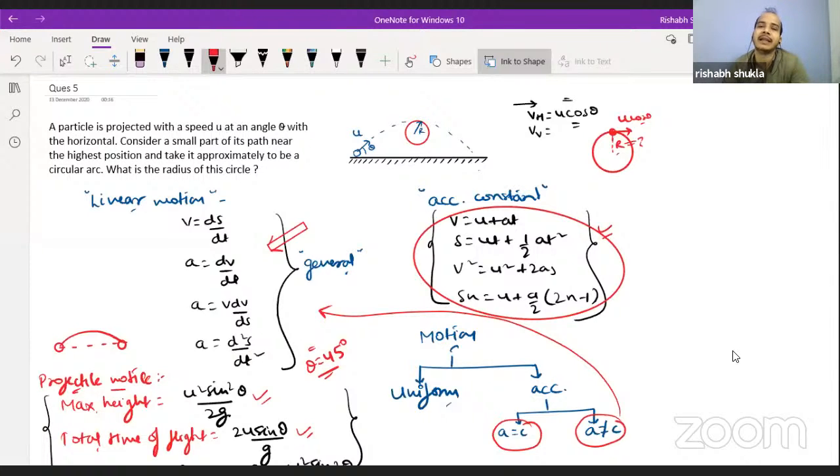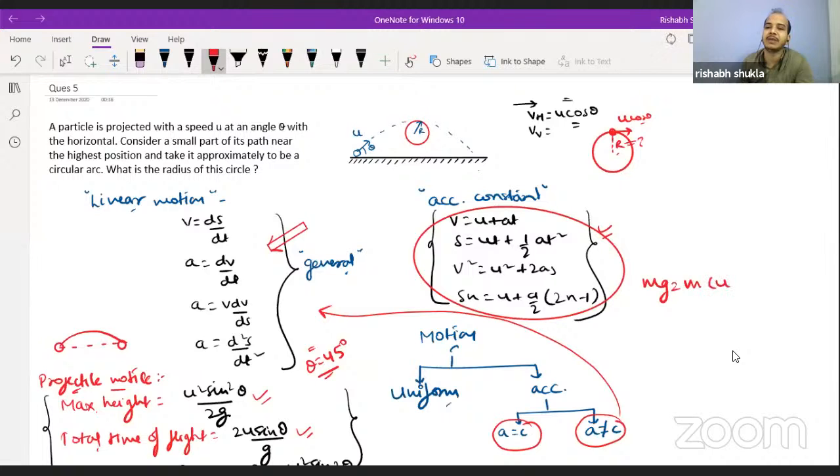In Newton's second law, we see that if the body is accelerating in a particular direction, then there must be some force acting in that direction. Here the force acting is gravitational force. So you will straight away say that mg is equal to mv square by r.